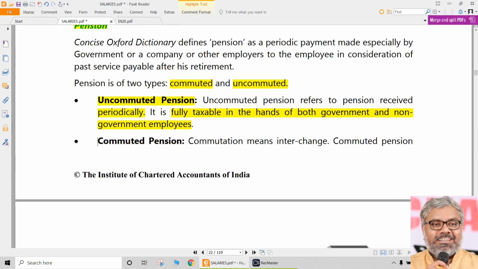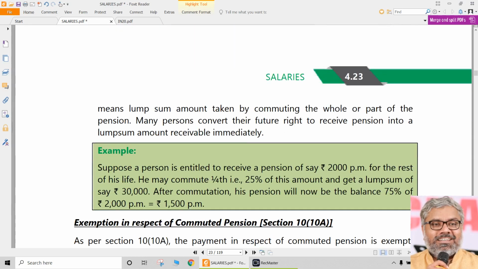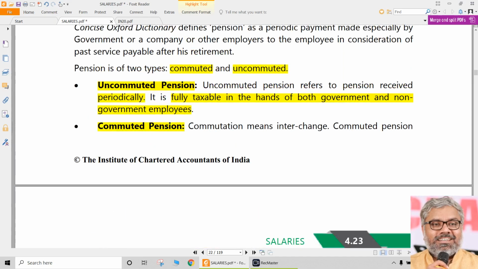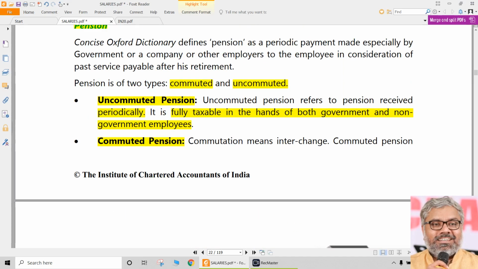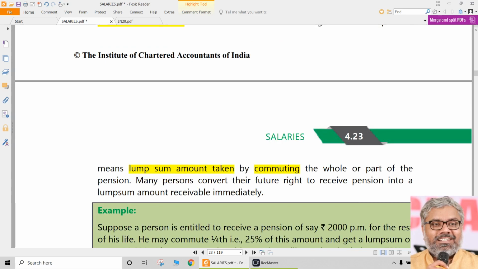Then the question comes, what is this commuted pension? This is a special case. Commutation here means interchange, which means the commuted pension is the lump sum amount taken by the employee from the employer by commuting the whole or part of the pension. In other words, in lieu of a portion of the pension that the employee might receive in future, now he tells the employer, I will exchange that periodic payment with a lump sum payment now.